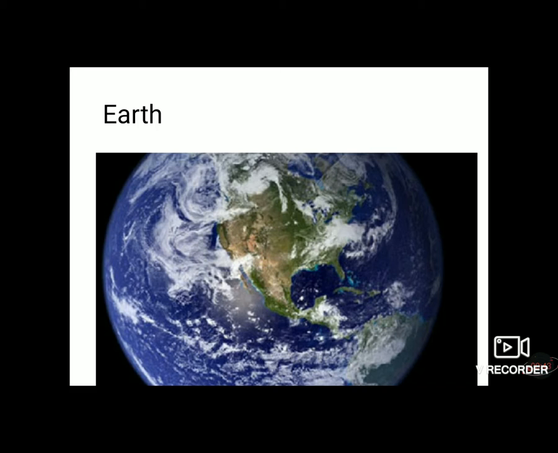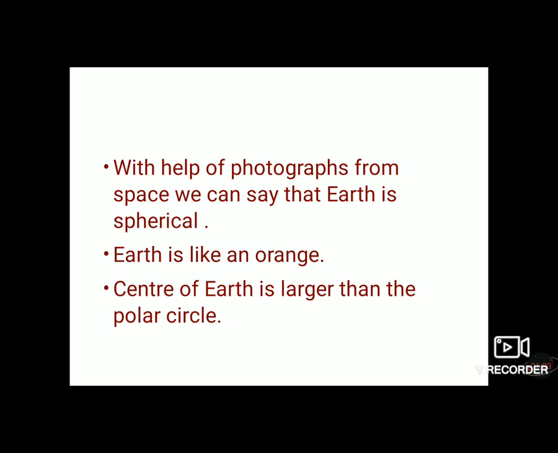But with the help of photographs taken from the Moon and space by some of the astronauts, from the Moon, Earth looks like a giant sphere. We can say that there is no doubt about Earth's shape. It is spherical. With the help of photographs from space, we can say that Earth is spherical.